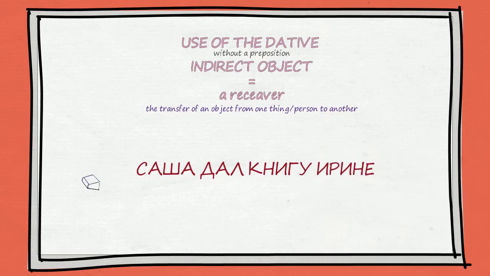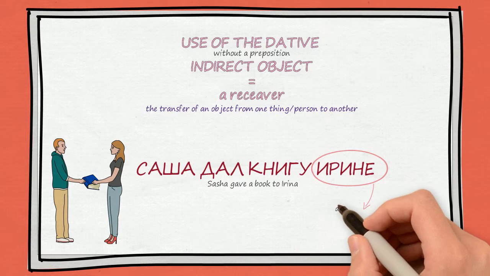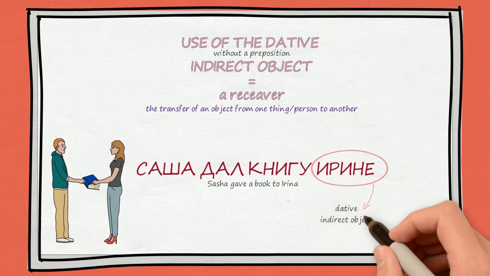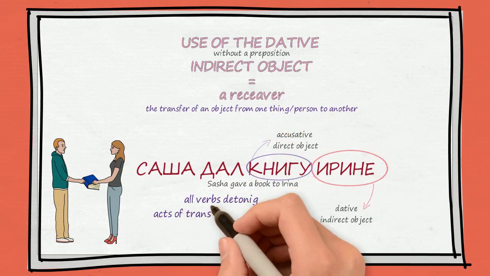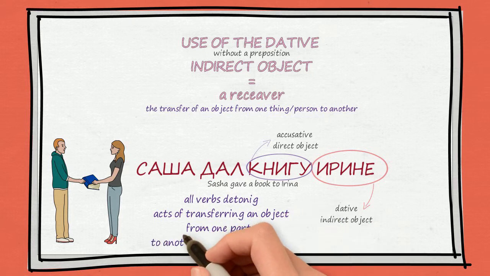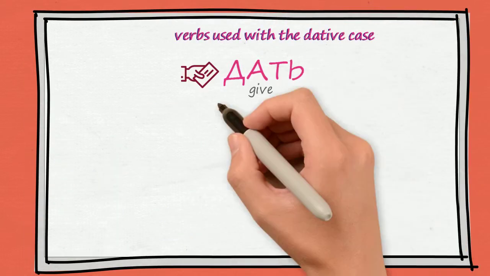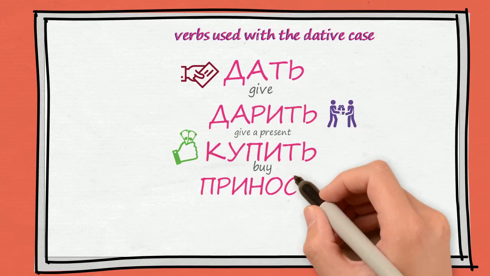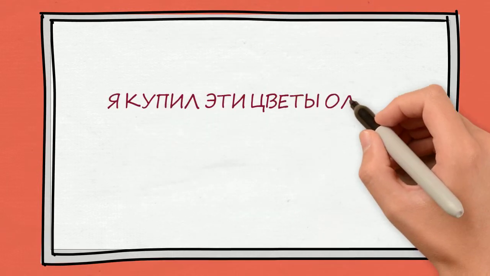The thing or person on the receiving end, Irina, is marked with the dative, and it's also recognized as the indirect object. And the direct object here is книга. All verbs denoting acts of transferring an object from one party to another take the dative case. They are дать, дарить, купить, приносить, посылать. For example, я купил эти цветы Ольге.